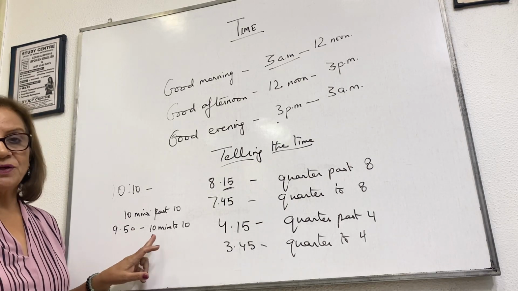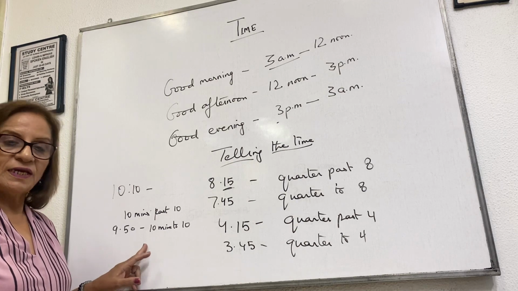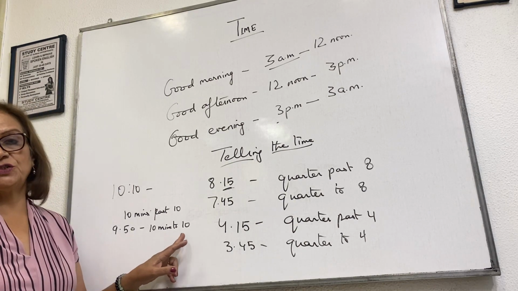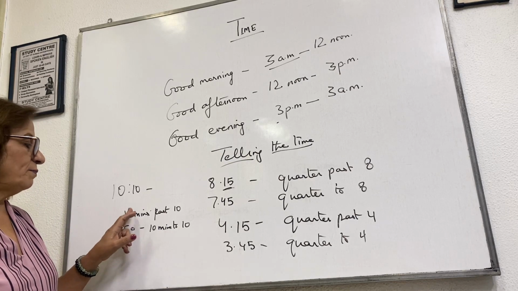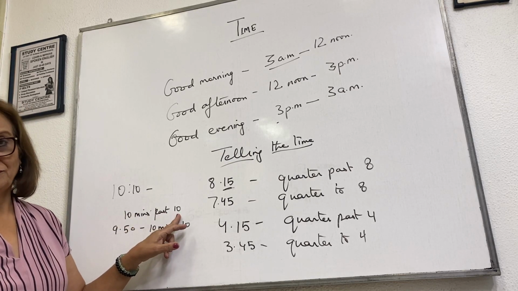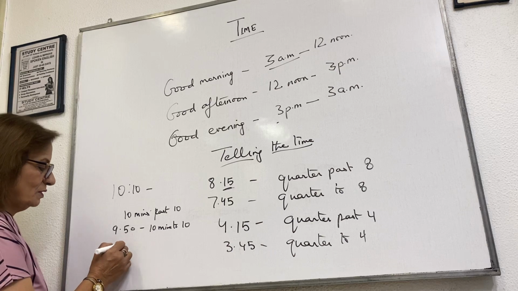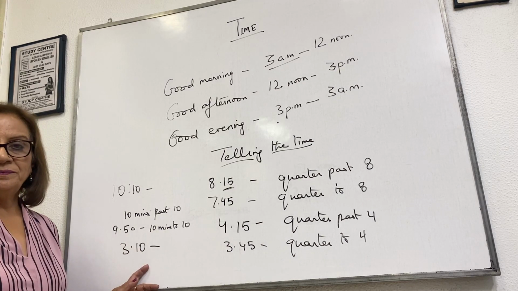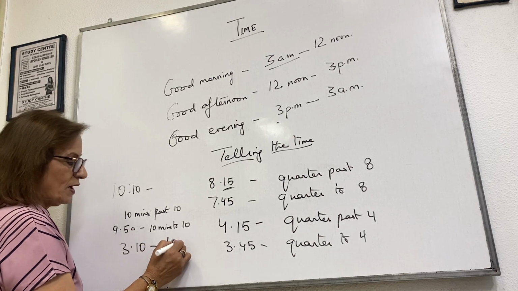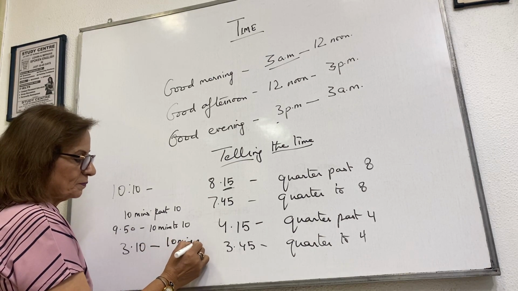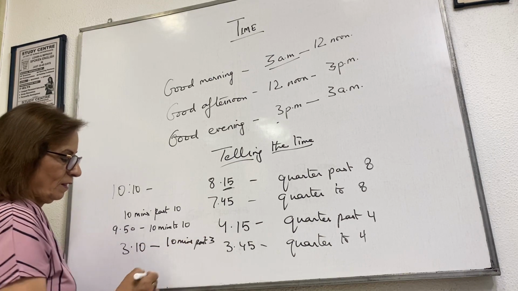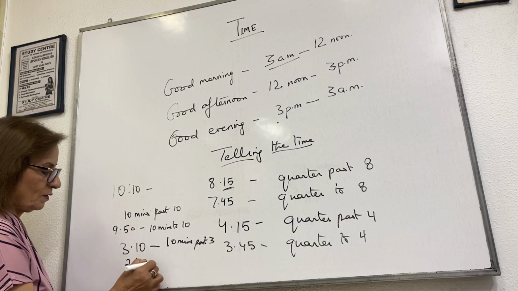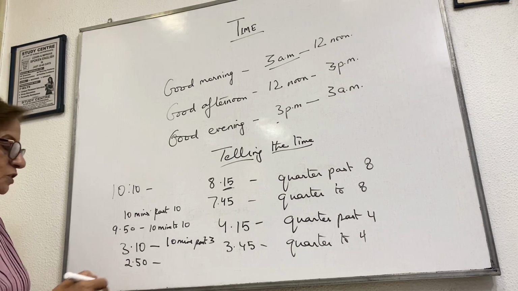Okay? So instead of saying 9:50, which is also correct, we can also say 10 minutes to 10, or 10 minutes past 10. Is it clear? See this time? 3:10. What is the time? 10 minutes past 3. And what is this time? 10 minutes to 3.